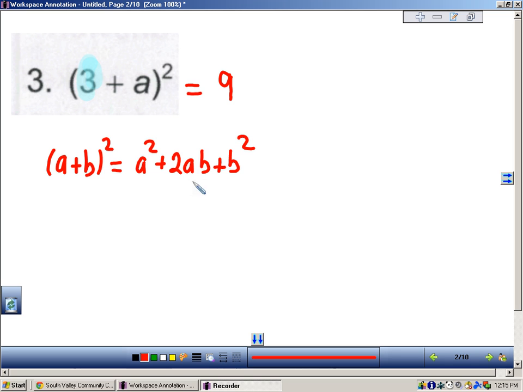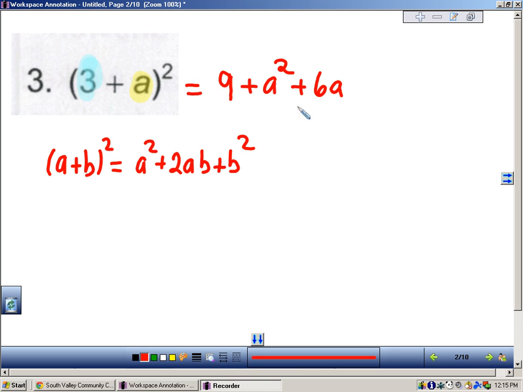The middle term, I'm going to skip that, I'm just going to go to the last term first. Square that. And the middle term is the product of the first and last term, times 2, or double the product of the first term and last term. So 3 times a is 3a, times 2 is 6a.